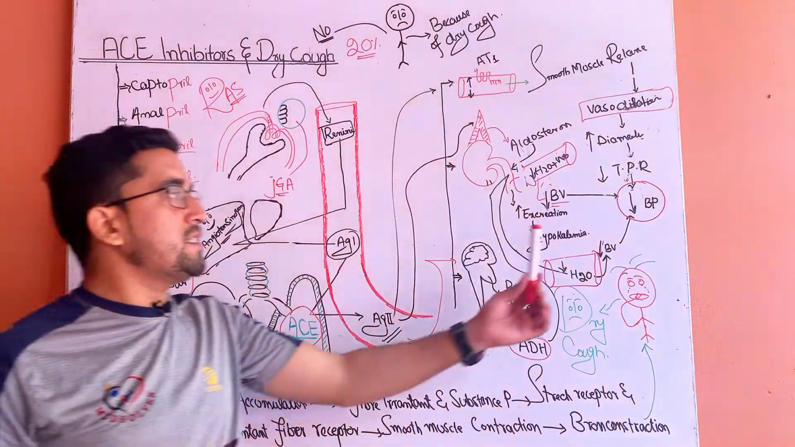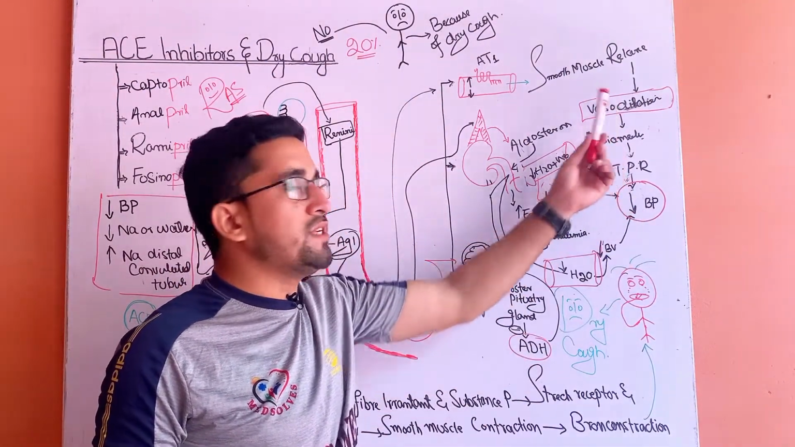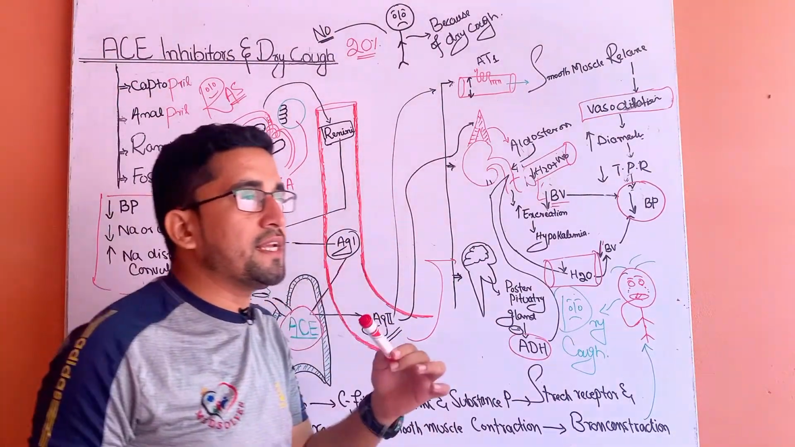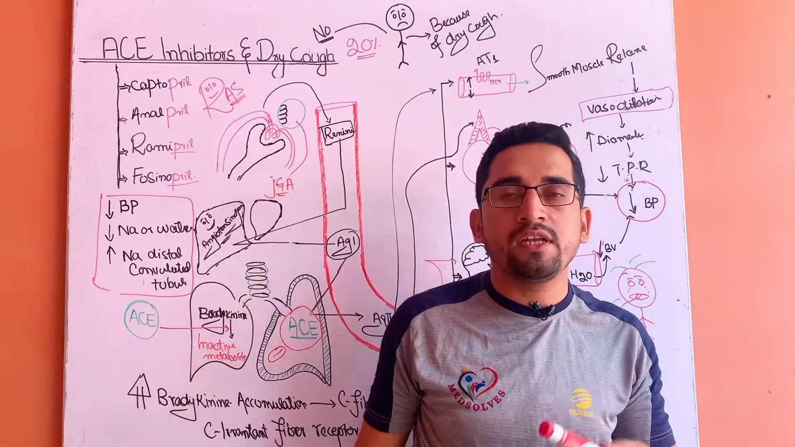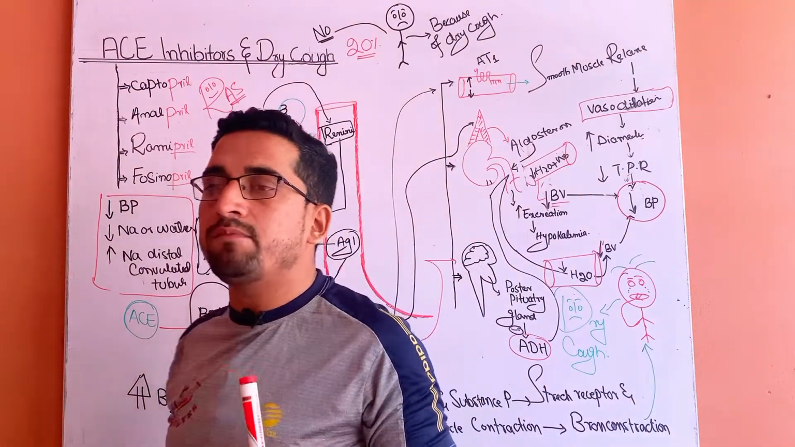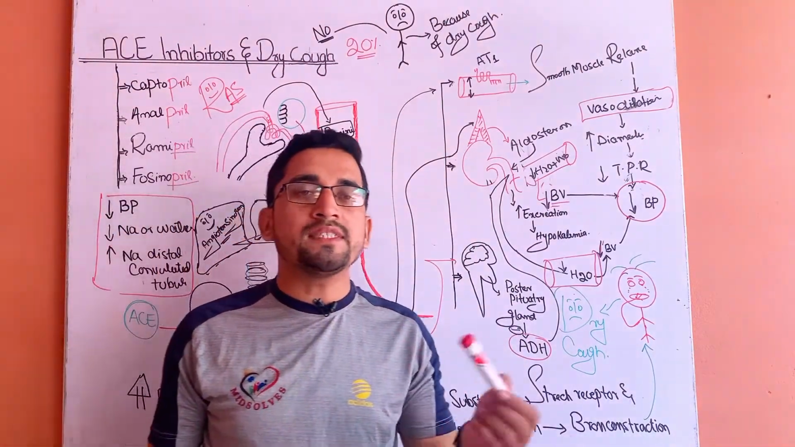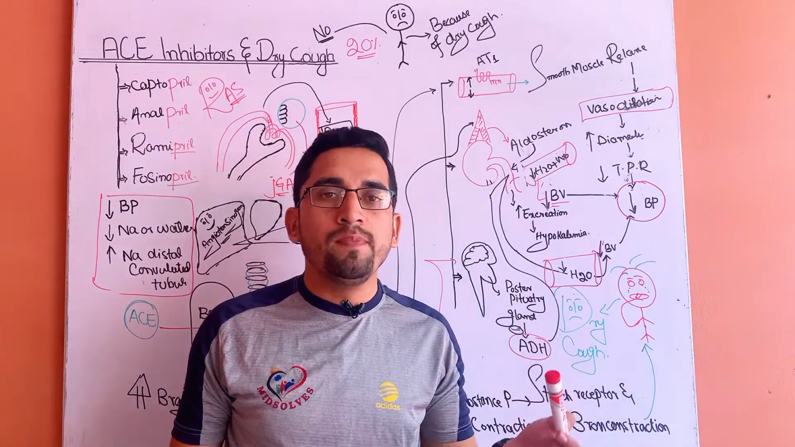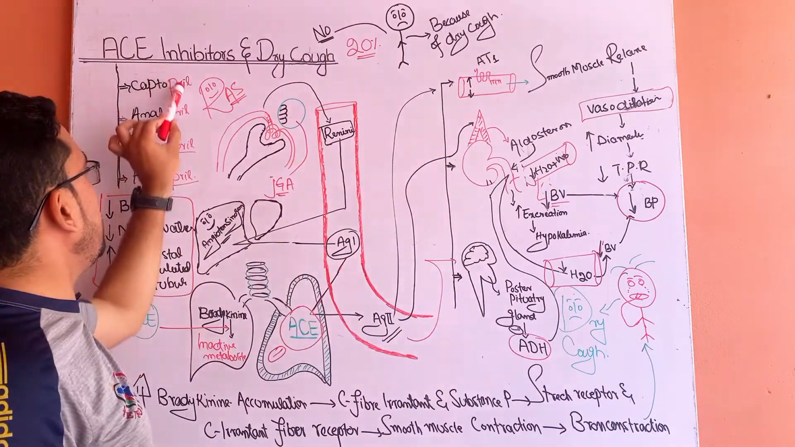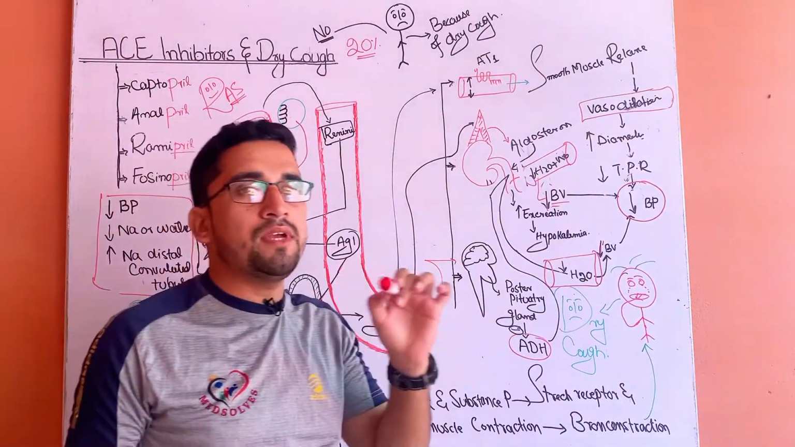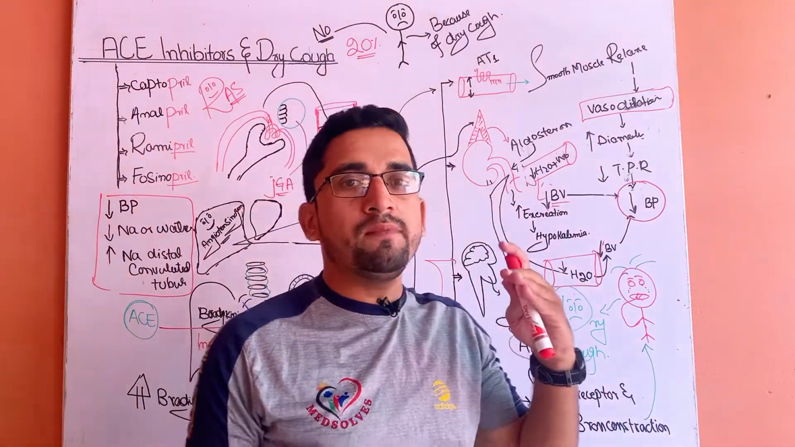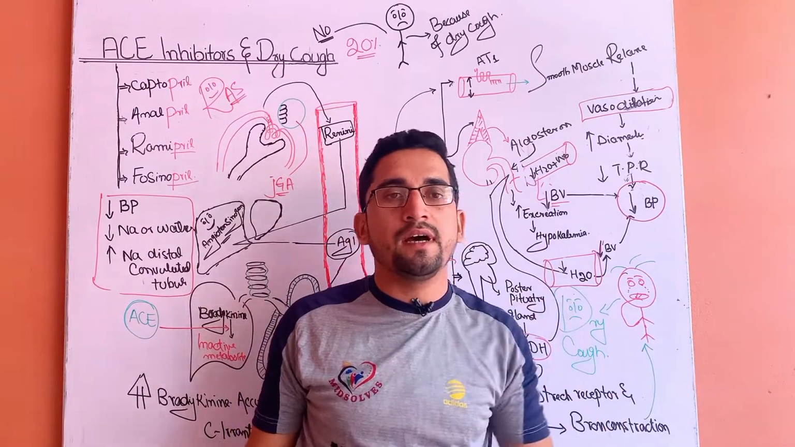Due to this decrease in the BP and this vasodilation, these ACE inhibitors are used in different medical conditions such as myocardial infarction. In myocardial infarction, there is necrosis of the heart muscles due to low blood supply in the blood vessels. So when we give these angiotensin converting enzyme inhibitors to those patients, there will be vasodilation, so there will be increased blood flow towards the heart.